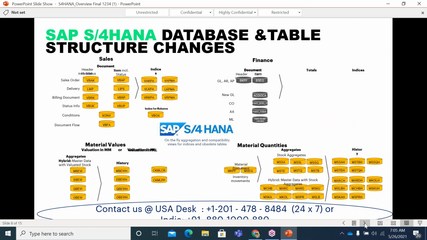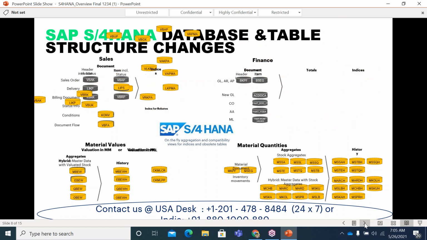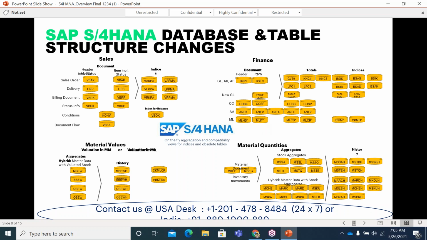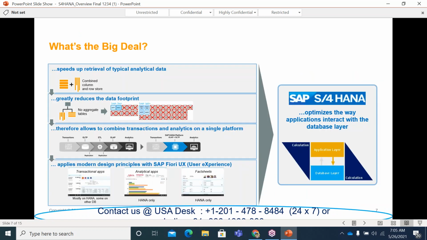We are basically removing all these index and total tables. You can see a very clean database now. This is how we are reducing the data footprint, which is helpful for higher throughput. For example, a report that earlier took 12 hours can now be executed within 15 minutes.